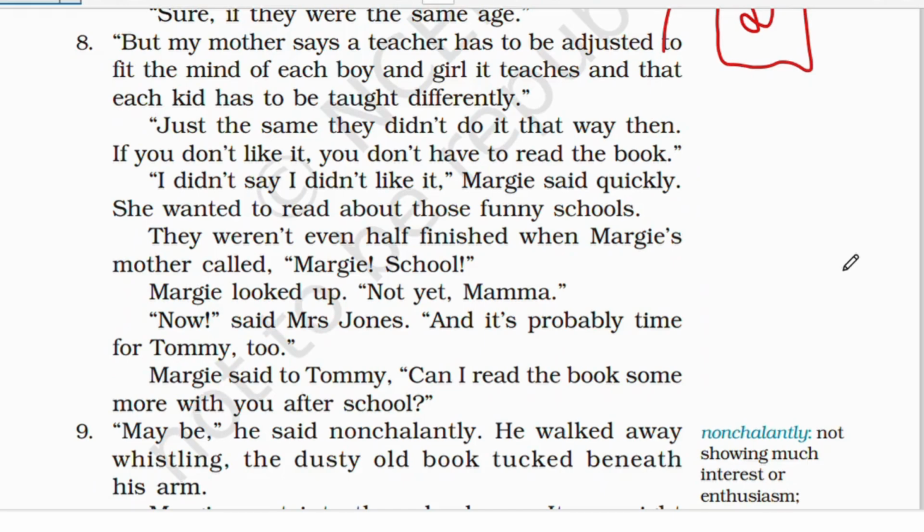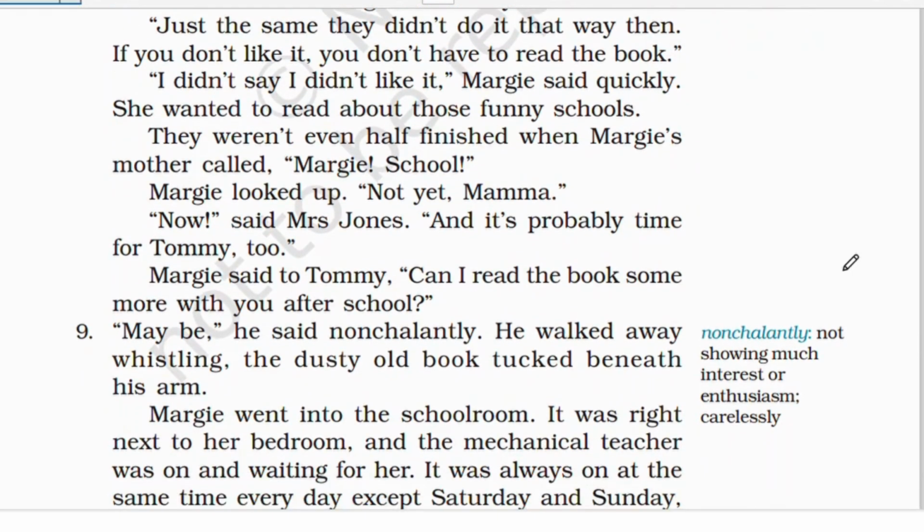They didn't do it the same way back then, right? They weren't set for the whole thing with all the kids' minds. They were not just focusing on every single kid. No, they can't do that. They have to teach a lot of kids, right? So they didn't do the same thing in the earlier years.